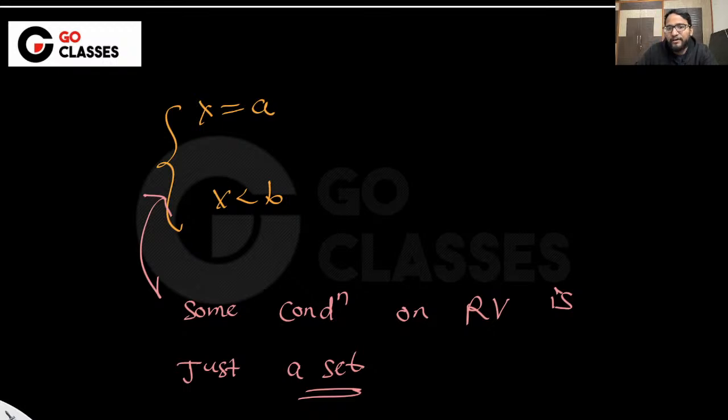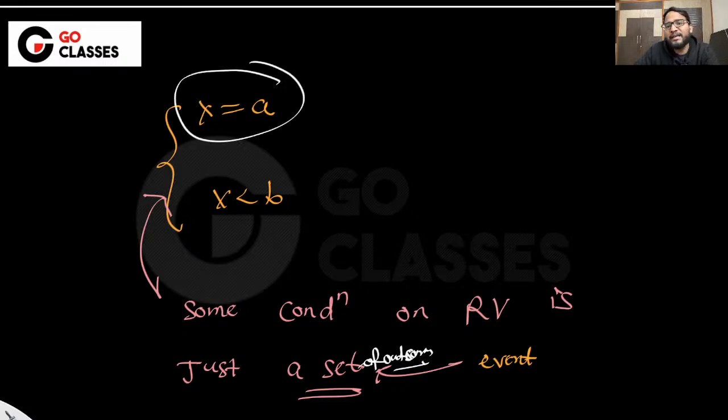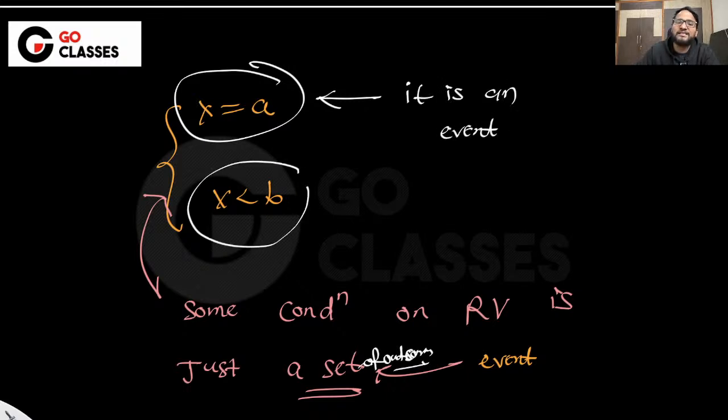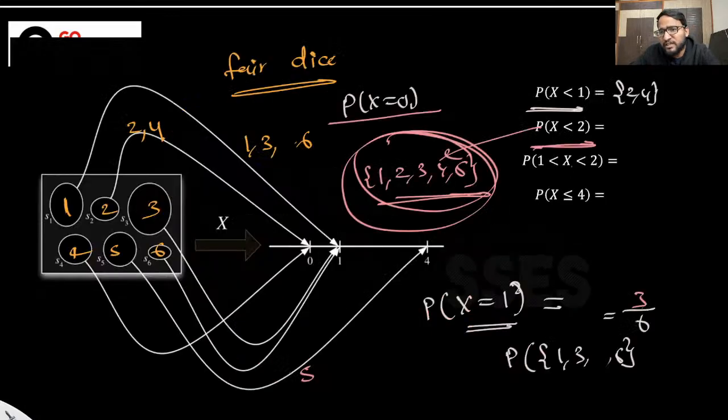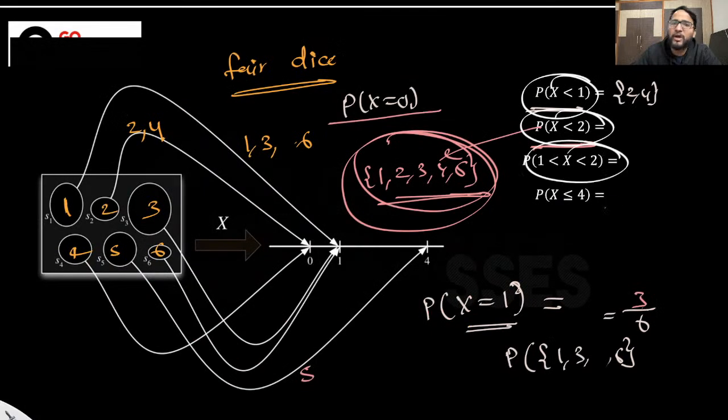And this set is in fact an event. Why? Because this is a set of outcomes, and a set of outcomes is actually an event. So whenever you say X equal to a, it is an event. Whenever you say X less than b, it is an event. Why is it an event? Because these are just sets. See, this is a set, this is a set, this is a set. So everything is a set. Any condition on a random variable is actually a set.